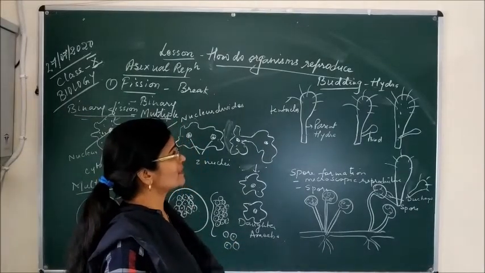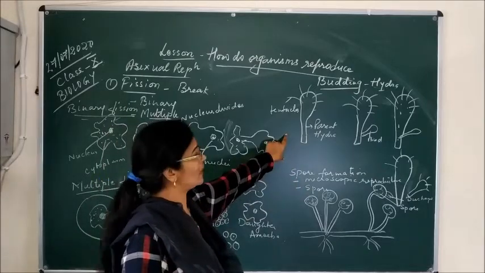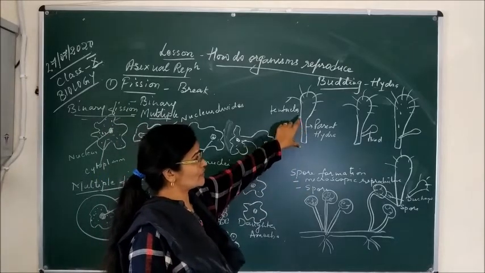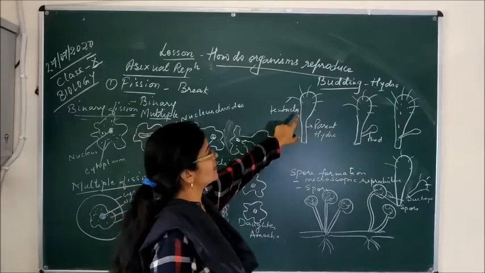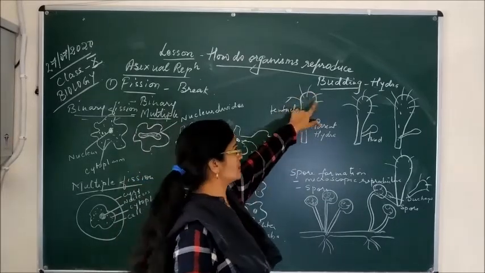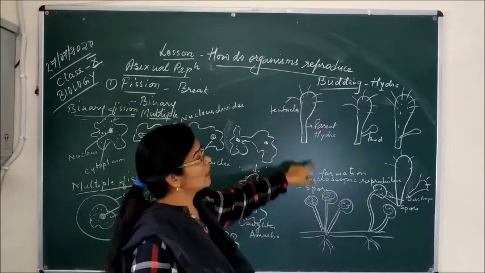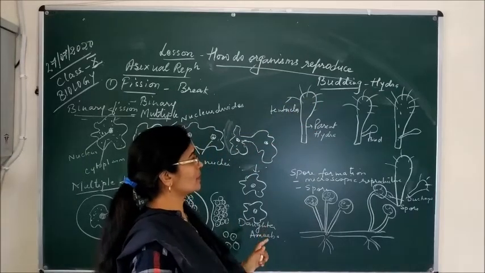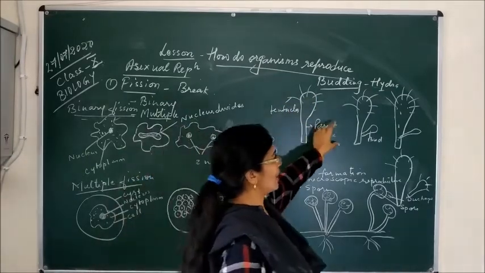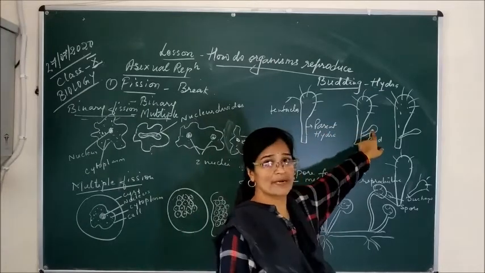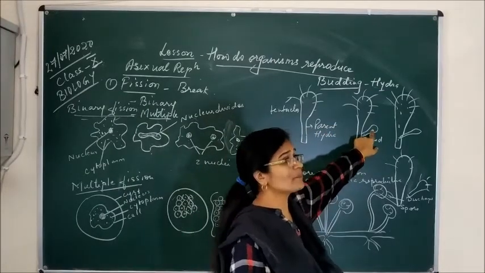So this is the structure of the amoeba I have drawn here. This is the parent amoeba. These are the tentacles we can see here, and this is the whole body of the amoeba. So what happens during unfavorable condition, this amoeba produces a small bud in the side of the amoeba.